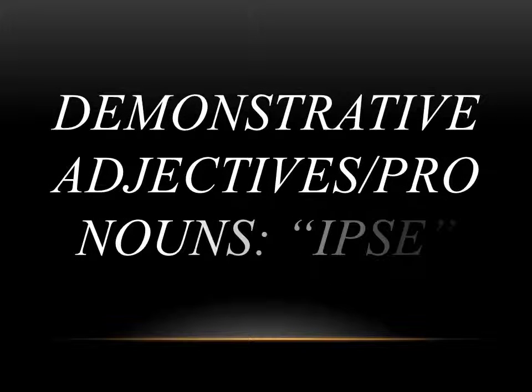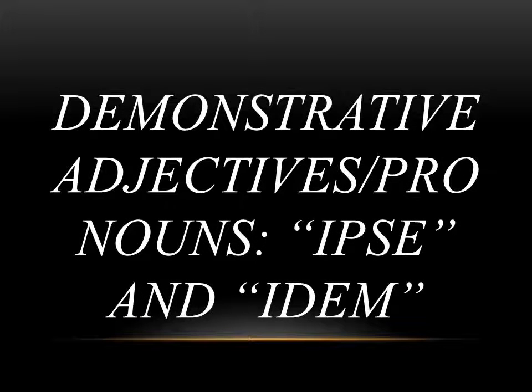So this brings us to our last piece of the grammar for chapter 31. It's a return to demonstratives. And you've seen a few of these before. Specifically, we saw hic and ille, and that's how we say this and that. Now you're going to get 2 more, ipse and idem.